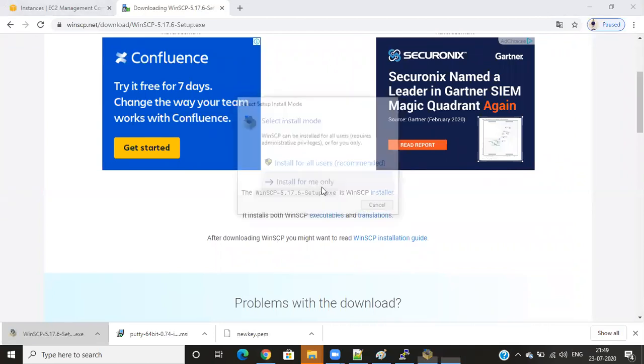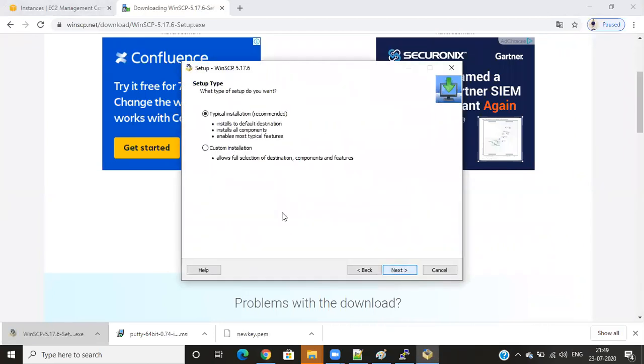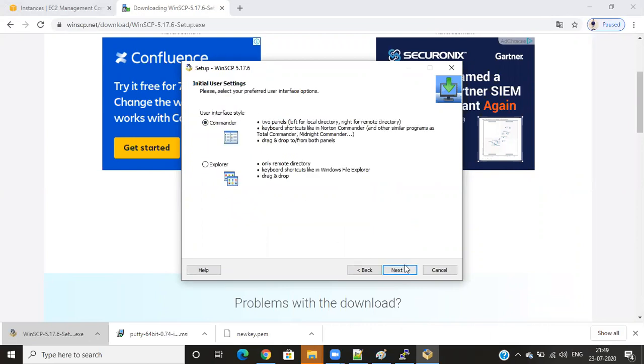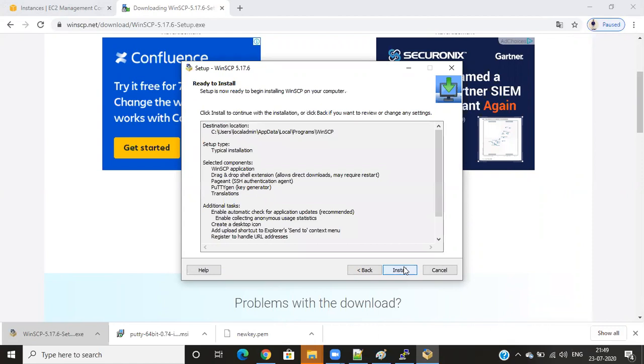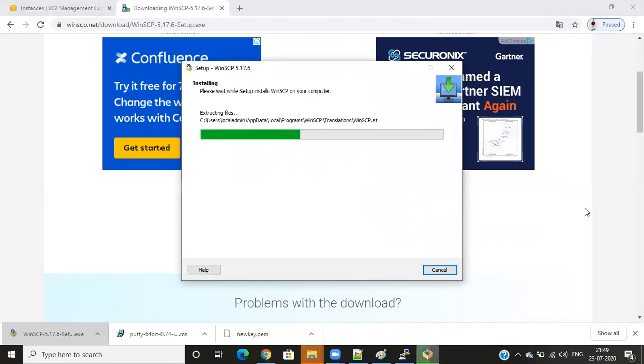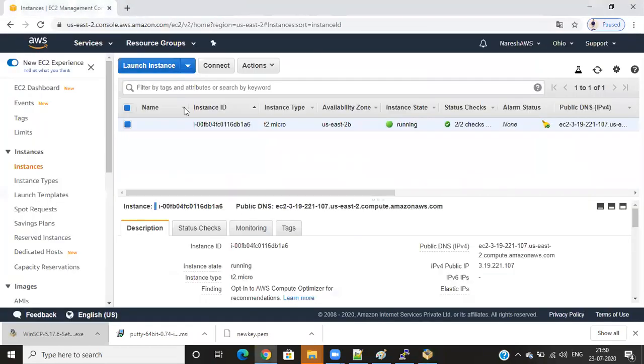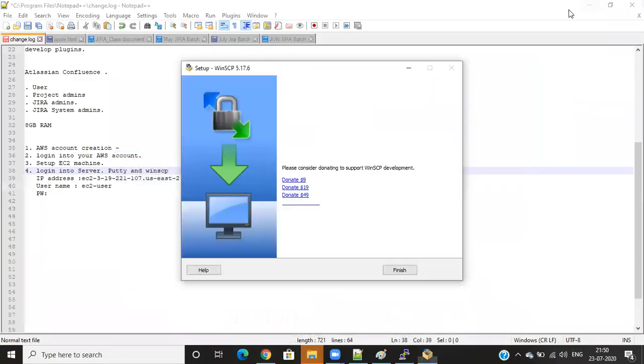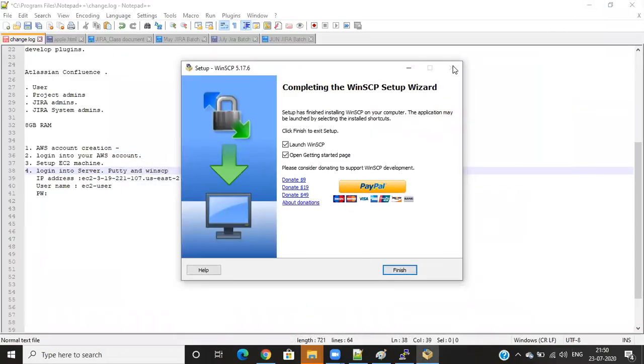Install for all users, not just for me only. I'll accept the typical installation. Click on next. Commander is fine. Click on install. When you install it, WinSCP will give a different view. Okay, so we'll see how the look will be available. We can close and finish.